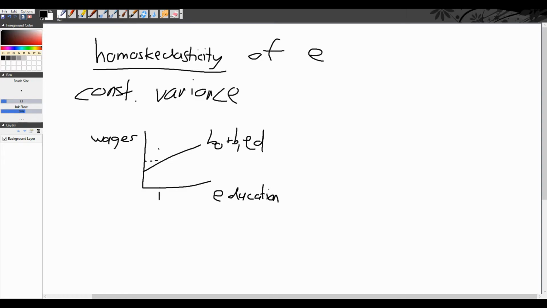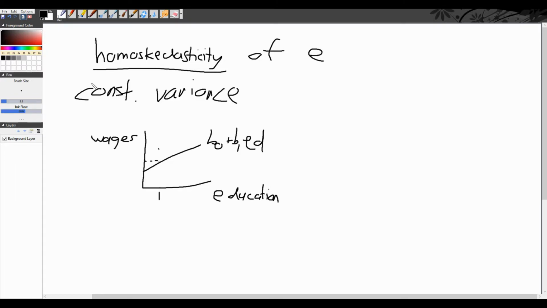Hey folks, I'm just going to go through homoscedasticity of the error term. Just to be clear, it refers to a constant variance in our error term, okay? So we have this little regression here. We're finding the effect of education on wages in a regression. Say this is actual, Y hat predicted is represented here on the regression line. But this is actual. That's our error, obviously.